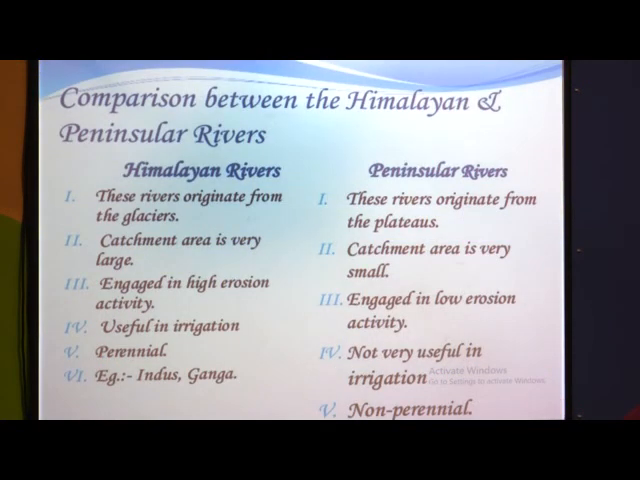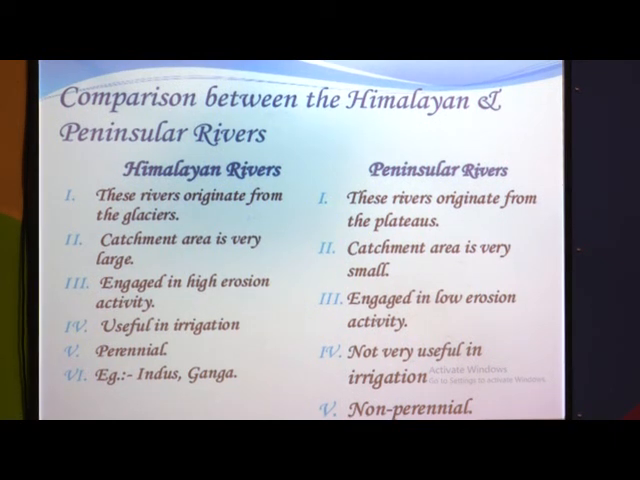See the difference between Himalayan rivers and peninsular rivers. Himalayan rivers originate in glaciers, but peninsular rivers originate on the plateau area. The Himalayan rivers' source of origin is glaciers, meaning continuous water supply, so they are perennial. But peninsular rivers originate in the plateau area, which is a rain shadow area, so they are non-perennial rivers.